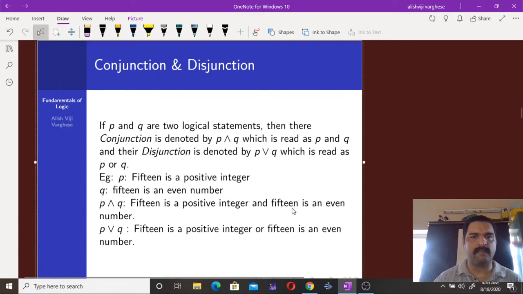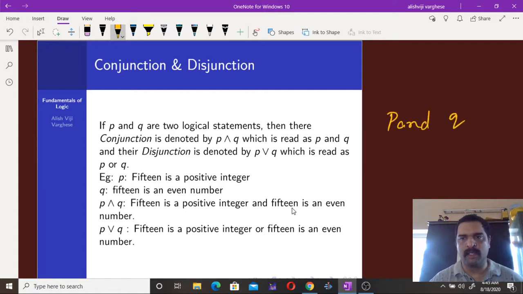Another method by which we can write a compound statement is using either conjunction or disjunction. If P and Q are two primitive statements, then the conjunction is P and Q, and the disjunction is P or Q. Usually we denote P and Q symbolically in this way, and P or Q using the notation given here.